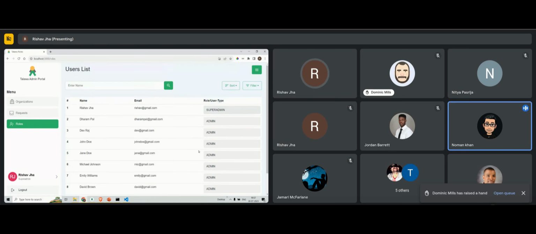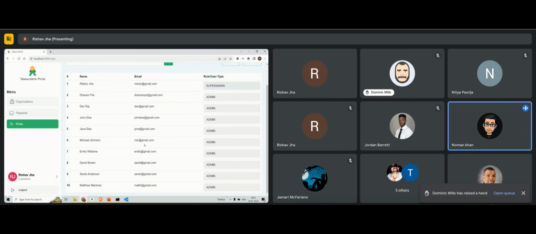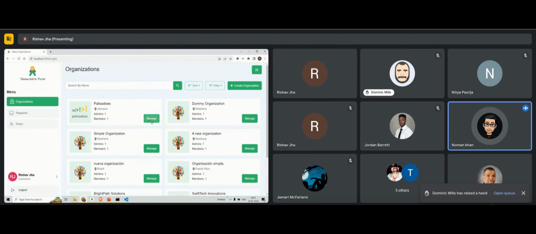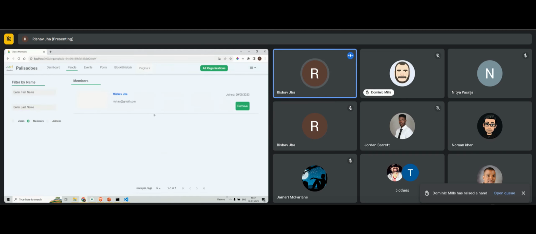It contains all the users from all the organizations. But ideally it should not happen. Why am I seeing all the users from all the organizations? This is Palisade's organization, and this has the people screen. Here only the members can be seen, and from here you can remove the user. Okay, got it.